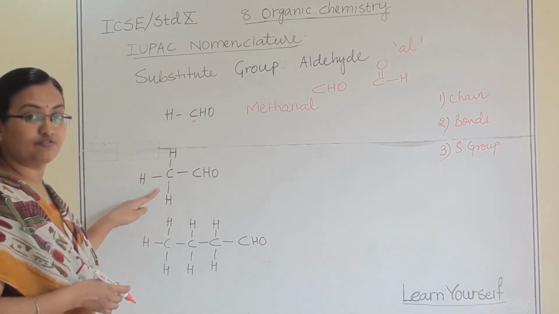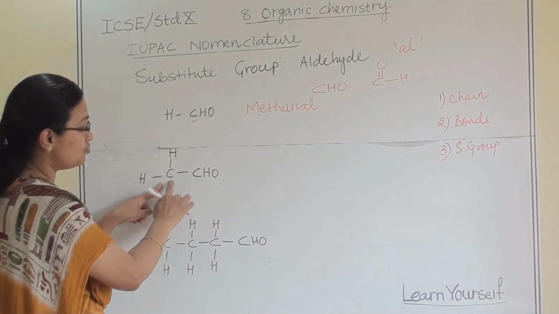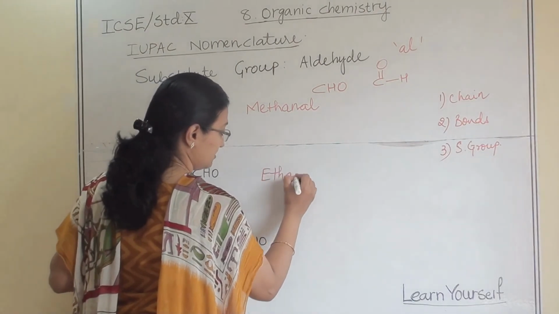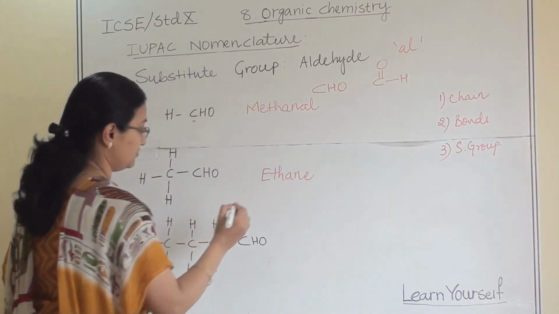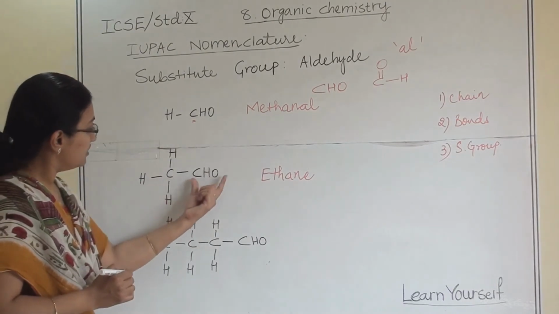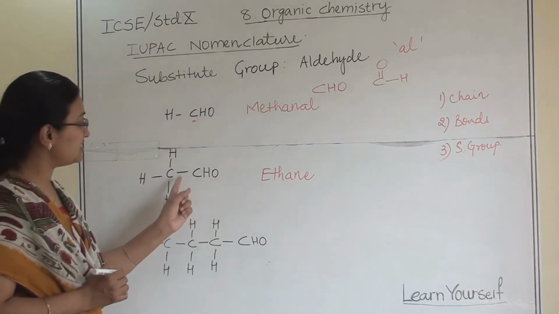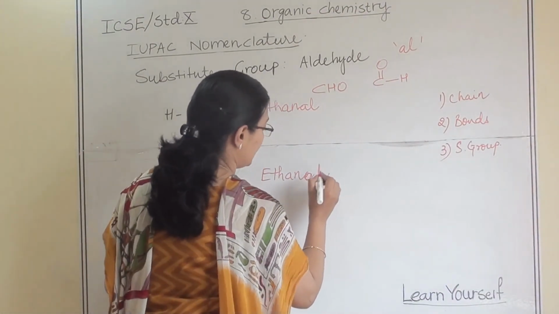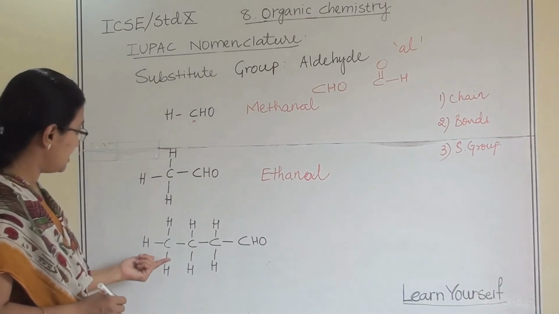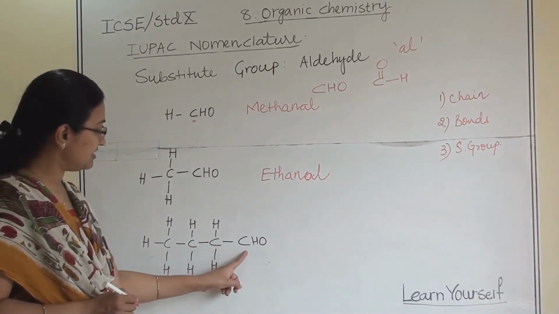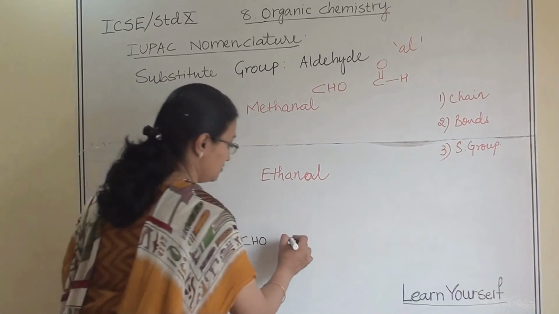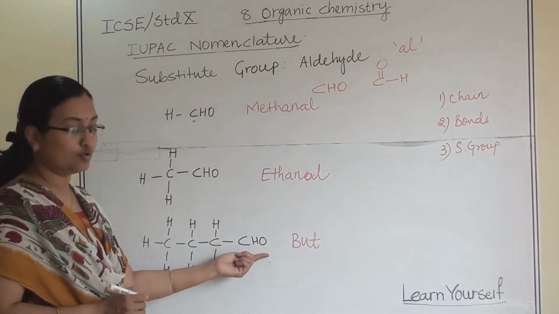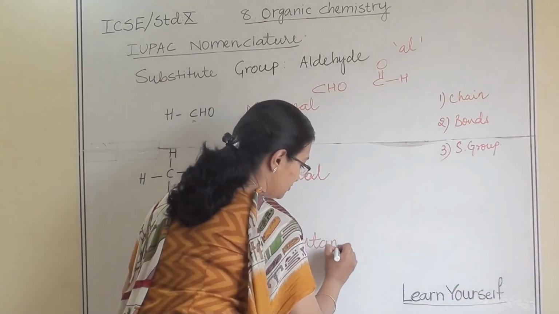Now let us check this. There are 2 carbon atoms, so it is going to be ethane, right? And this carbon is attached with this aldehyde group, so it is going to be ethanal. Now the third one. How many carbon atoms are there? There are 4 carbon atoms. So it is going to be but, and the CHO group is there. So it is butanal.